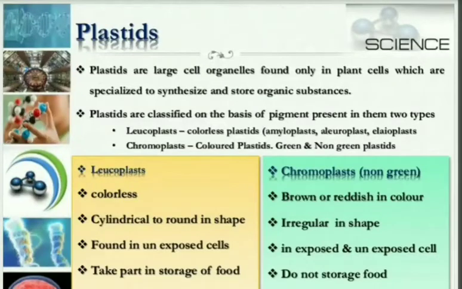We were doing the chapter cell, the structural fundamental unit of our life.